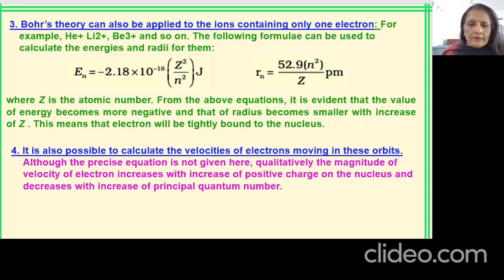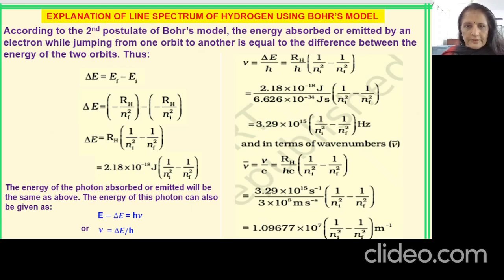Then when we are talking about mvr is equal to nh by 2 pi, we can also calculate the velocity of electrons moving in these orbits. So that was the success of Bohr's model of an atom, that much information regarding the electron and the orbit, which are taken as stationary states, was given. The success of the Bohr model is also because he was able to explain the line spectrum of hydrogen.